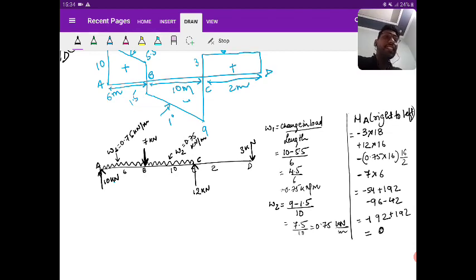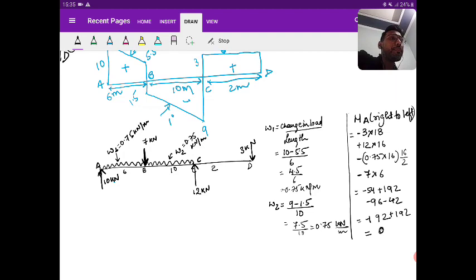So C is the interior support, so it has to be simple support. But A can be fixed support. How? In the shear force diagram, there is no influence of concentrated moment, so you cannot see its effect in the shear force diagram. We need to check, because nothing is mentioned in the question about what type of beam this is. So we are checking that.